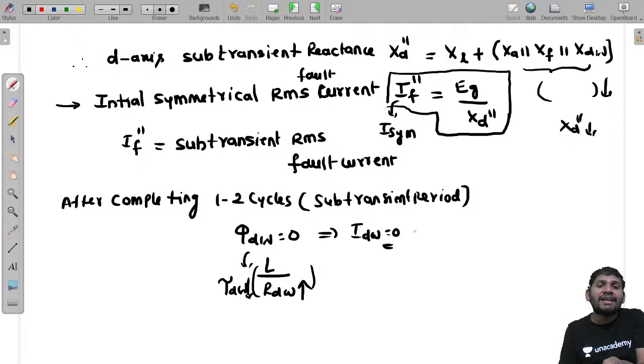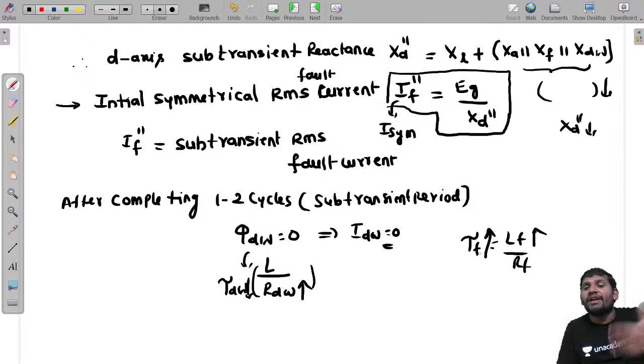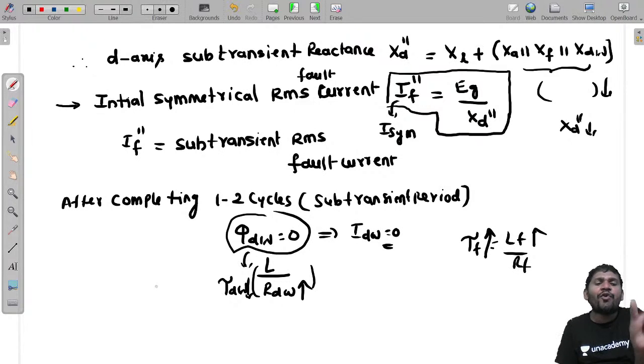When the damper winding current is 0, it is because its time constant is less. But what is the field time constant? It is LF by RF, and the field inductance is very high. That's the reason the field time constant is also large, so it can exist for a long time compared to the damper winding. That's why after 1 to 2 cycles, psi DW goes to 0. So from the instant of fault until psi DW is 0 is taken as the subtransient period.